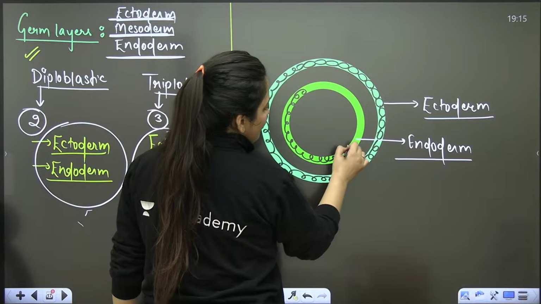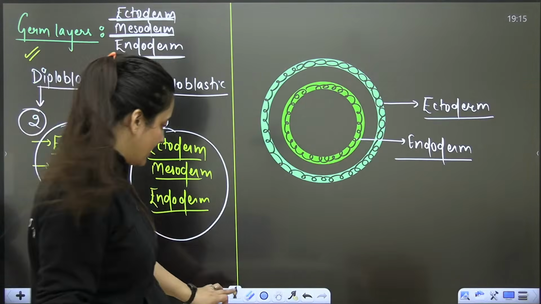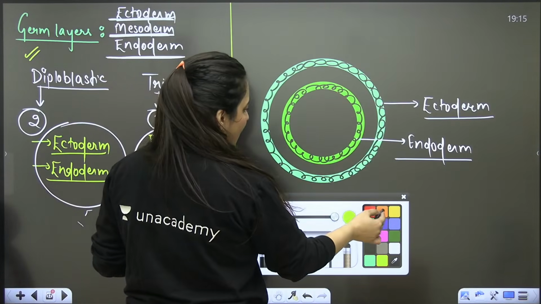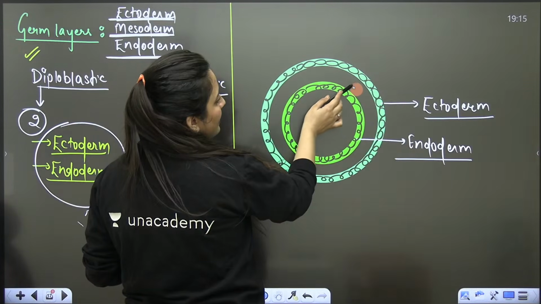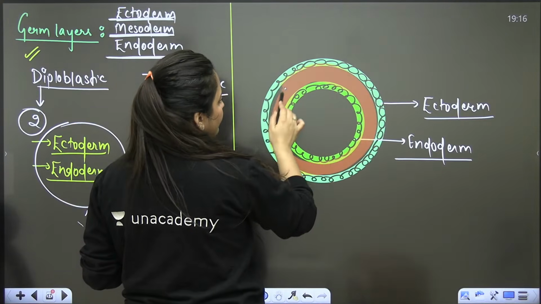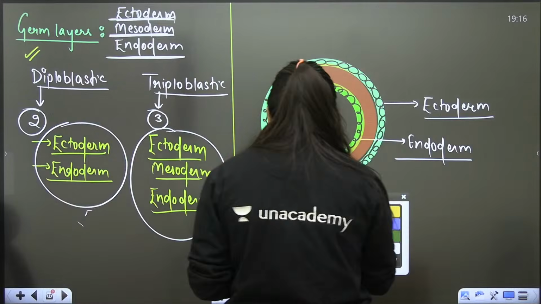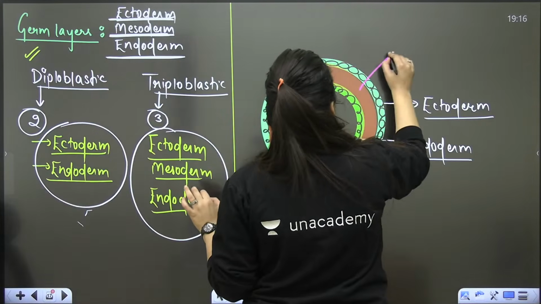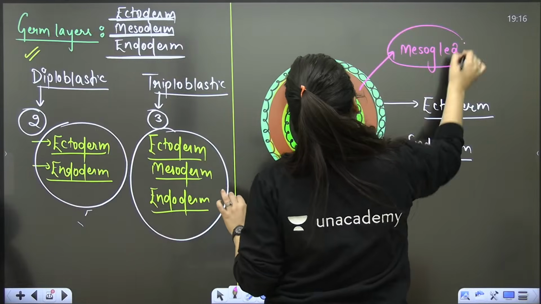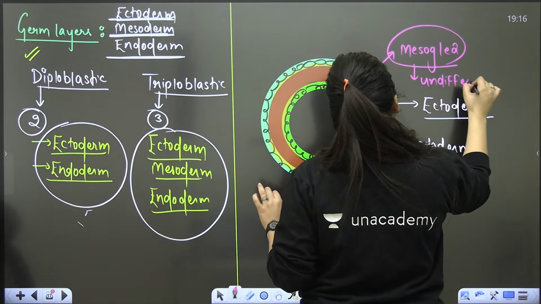Now, in the diploblastic organisms, we will see that in between this ectoderm and endoderm, there will be an undifferentiated layer. It is not made up of cells. We will see something in between. We call it mesoglia. It is undifferentiated. It is not made up of any cell.